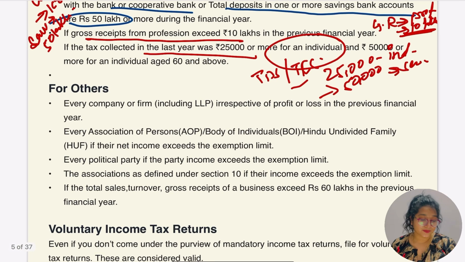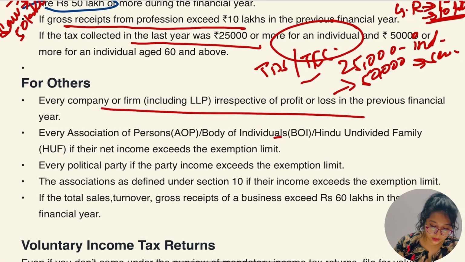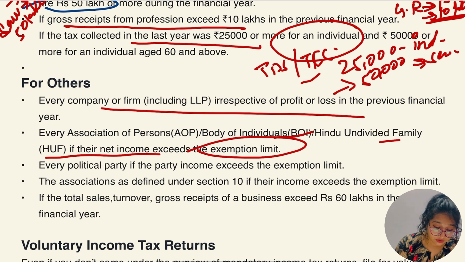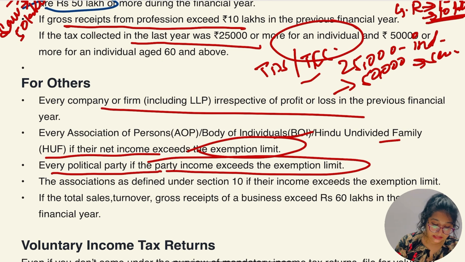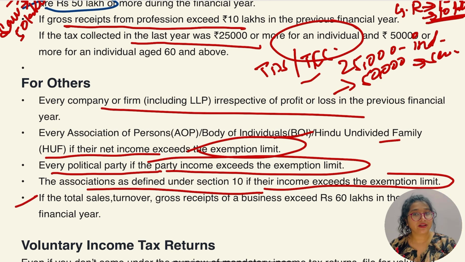So let's go for the others. We were talking about the individual and now we are going to talk about the others. Every company or firm, as we know, has to file the return compulsorily whether they earned profit or are going under loss. Every AOP, BOI, HUF, if their net income exceeds the basic limit. Every political party, if the party income exceeds the basic limit. And an association as defined under section 10, if their income exceeds the exemption limit. There is one more thing, but these are the simple points, and we know this.